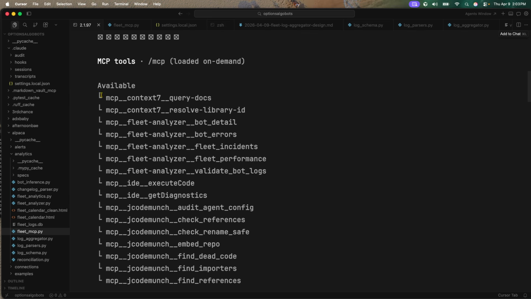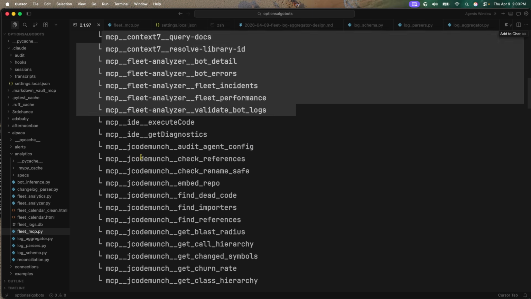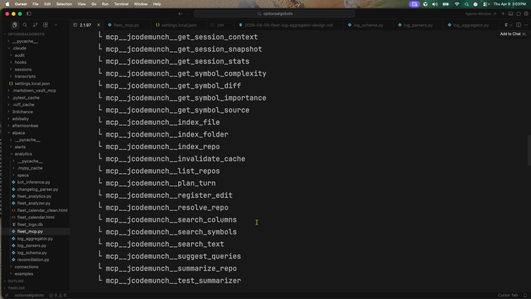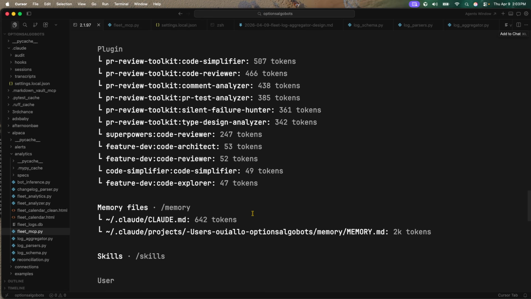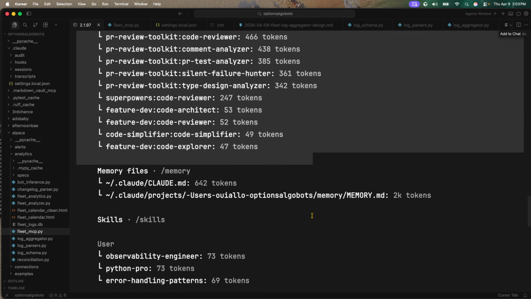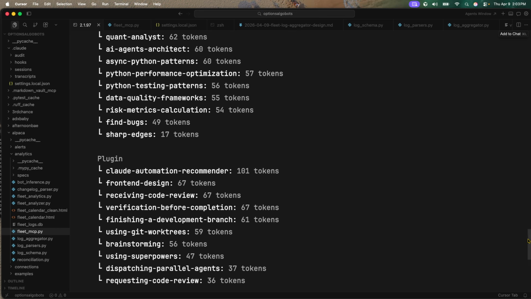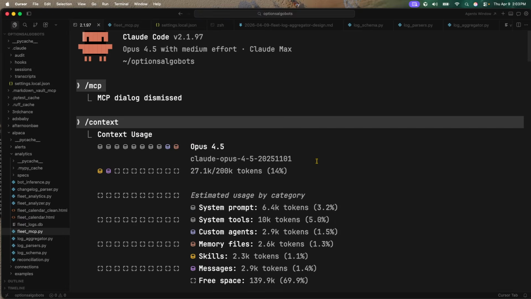Here's the MCP. MCP got a little bit longer, right? Because we added our own MCP. The other MCPs that were there are already there. Maybe I could take some out from these plugins, and I'll do some work on my end, right? So before we even start, I don't think it's that bad, because I'm very good at it. If I get to 80%, 85% is probably my cap.